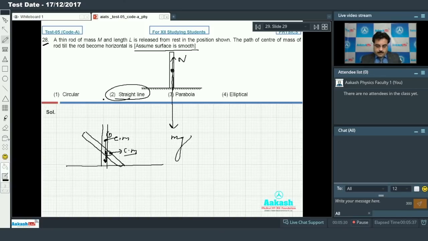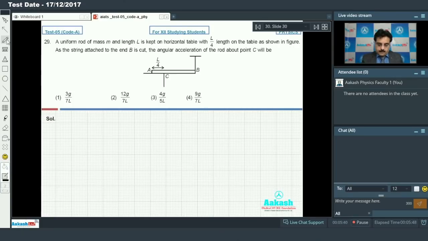So my option number 2 is correct. So if I go to question number 29, we see a uniform rod of mass m, length L, kept on a horizontal table with L by 4 length on the table as shown in the figure. As the string attached to the end B is cut, the angular acceleration of the rod about point C.